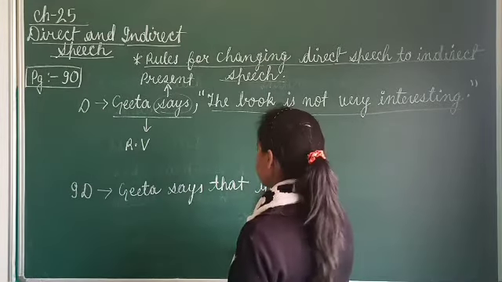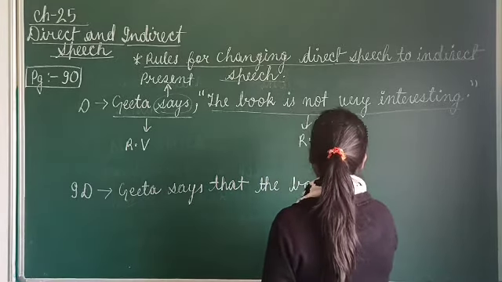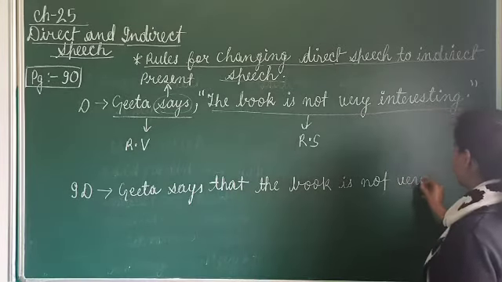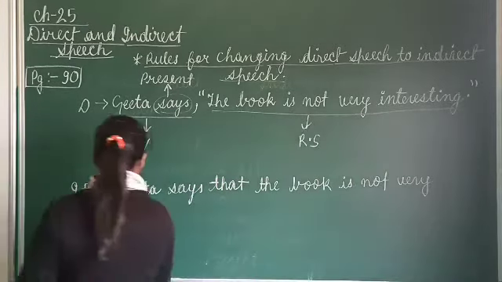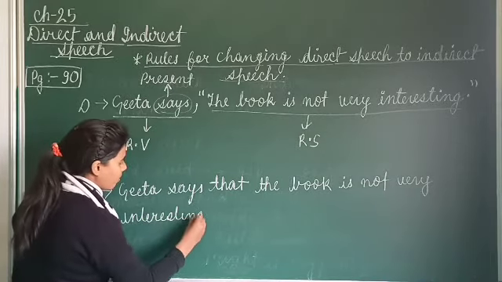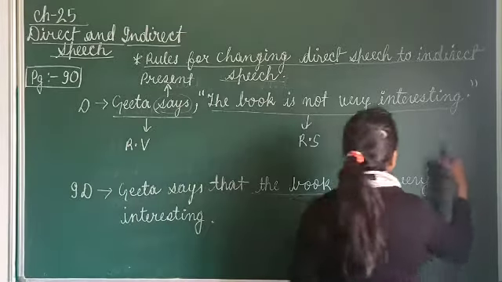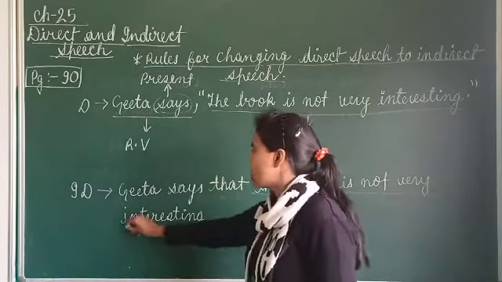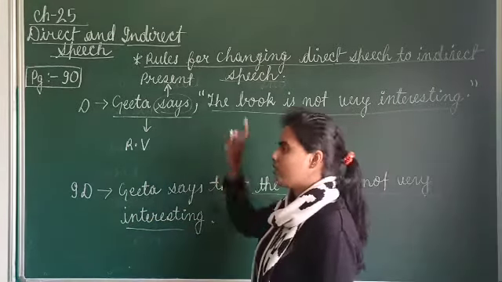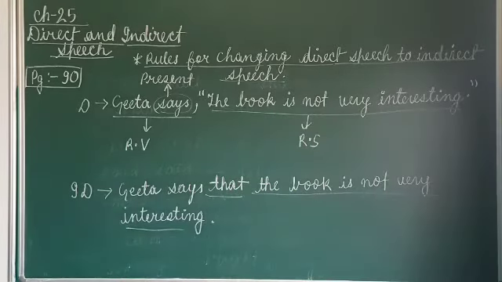See, Geeta says that the book is not very interesting. Now see here, have we made any changes? No. Same thing, whatever was written within the double inverted comma, we have copied down. Only what we have removed, comma and double inverted comma, we have replaced with the conjunction that. Clear?